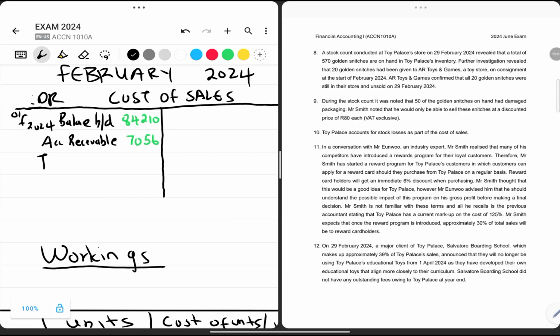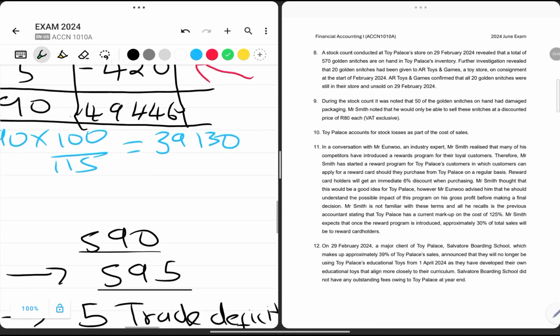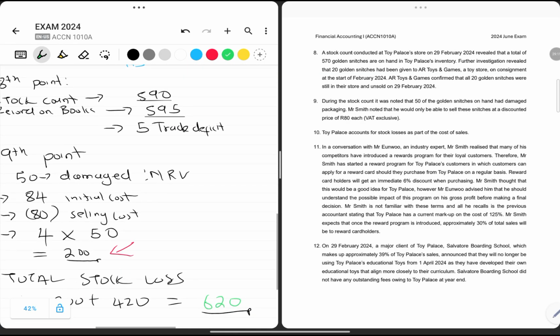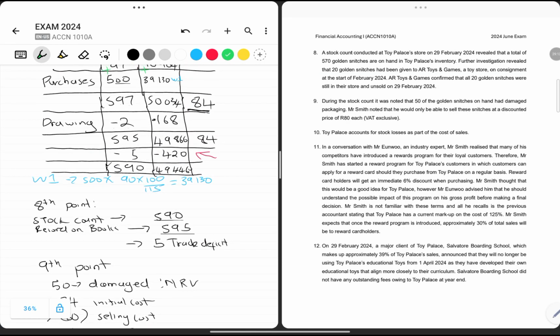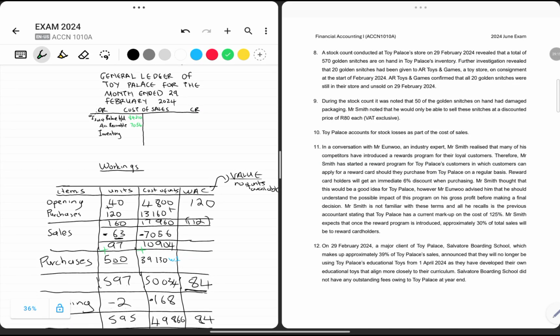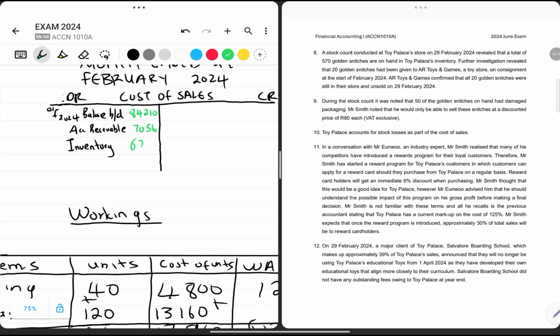So the relevant account can say inventory or stock loss. It's going to be the value calculated, which is 620. If you continue reading, transaction number 11 has no effects relevant to cost of sales.